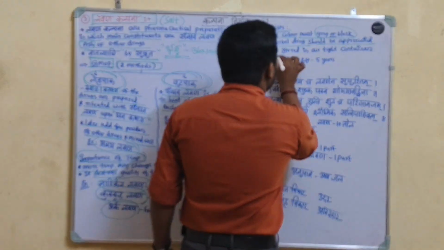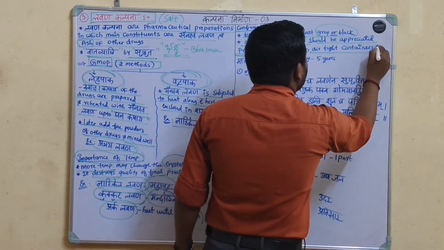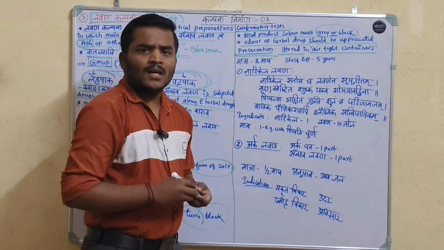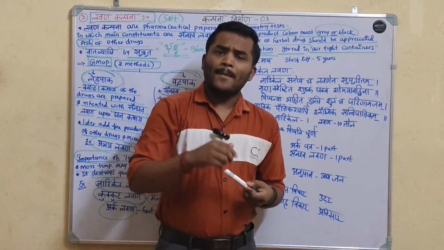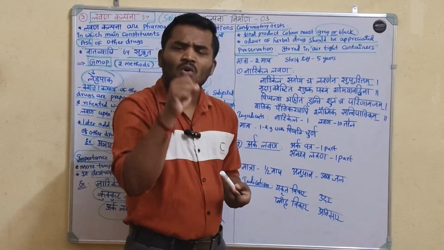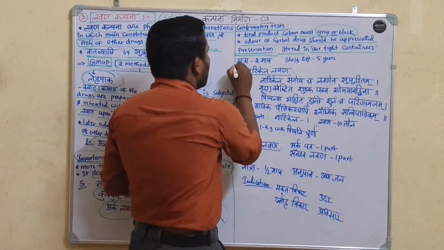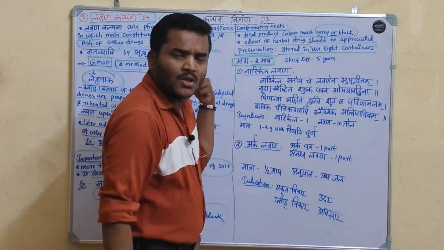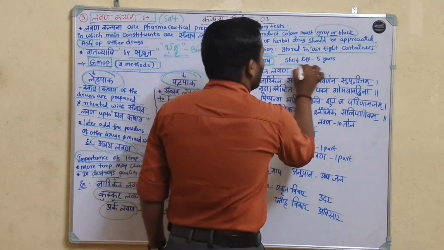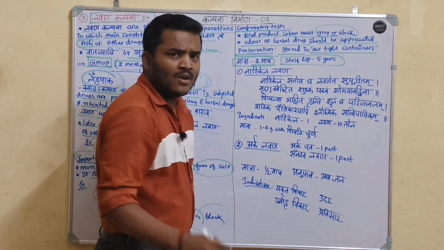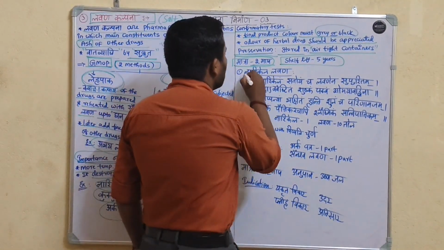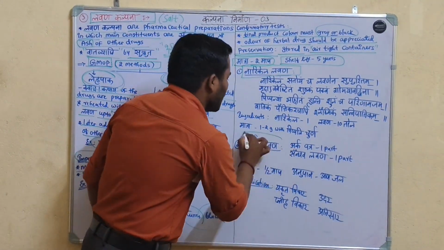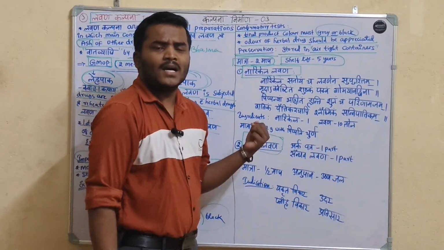It should be stored in airtight containers. Lavana is hygroscopic in nature. It may melt. That's why it should be stored in airtight containers. मात्रा कितना, डोसेज बता है? 2 माशा. How many? 2 माशा, dosage of the Lavana Kalpana. Shelf life is 5 years. Examples for Lavana Kalpana are Narikela Lavana as well as Arka Lavana.